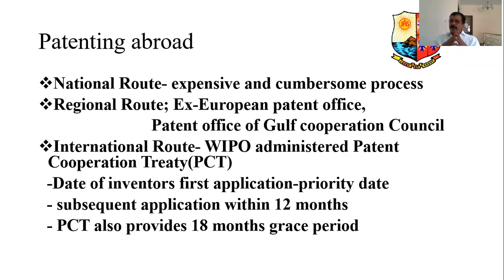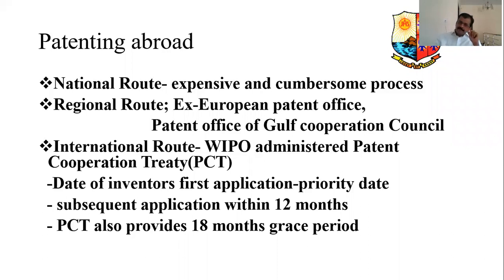Suppose you go for the European Patent Office, then all the countries that signed the agreement will grant the patent. That means your product naturally gets the patent in all those countries where the patent agreement is done. That is a little better because you don't have to go to individual countries.